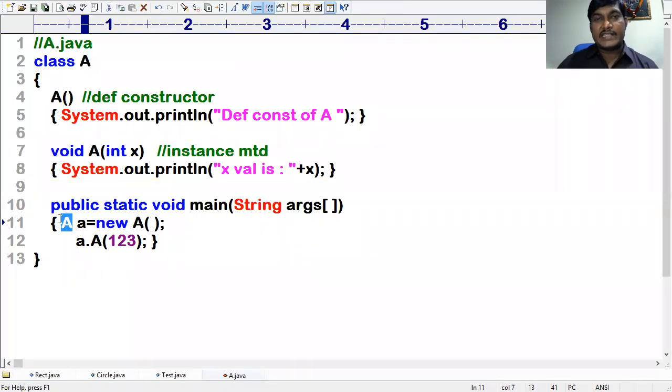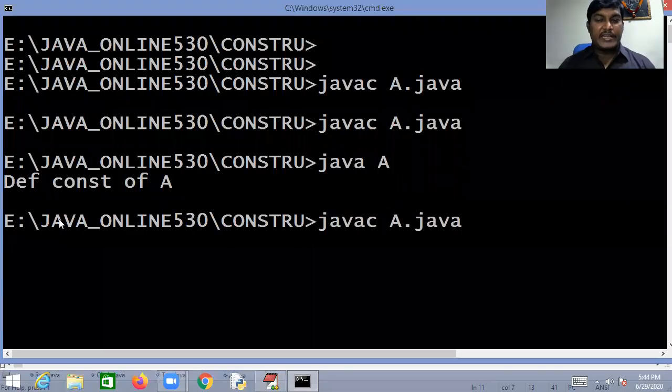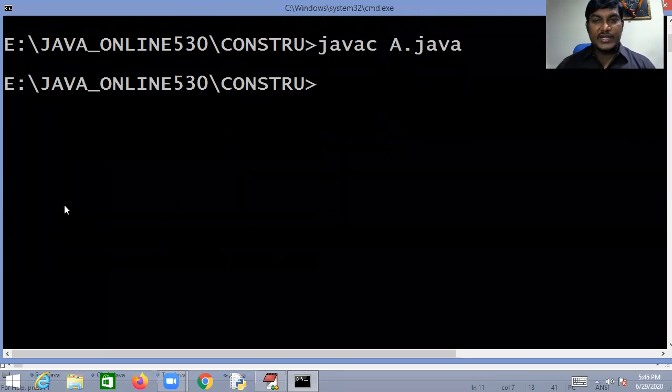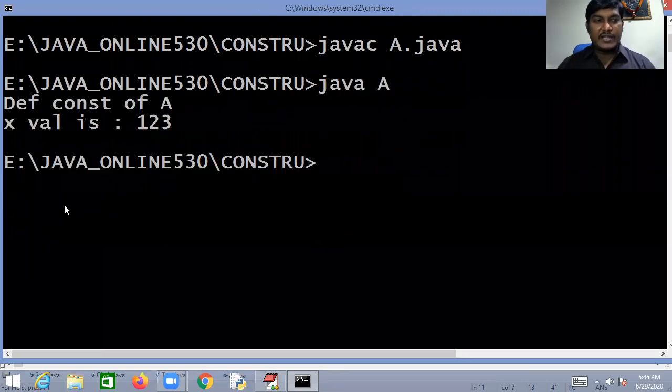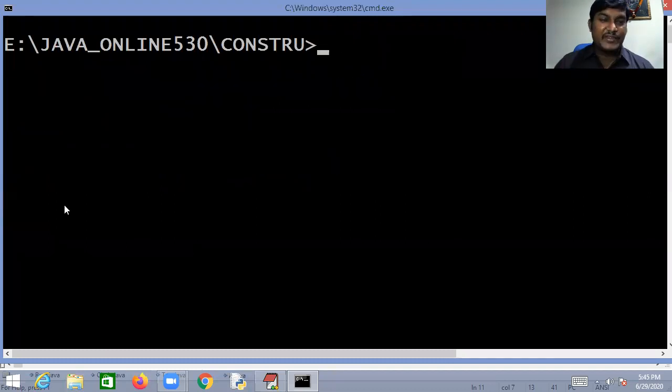As I said, instance methods are required to be called explicitly, whereas constructors are invoked implicitly. I hope you got the point, right? This is the concept. Got it? Let me check this. I want to go back to the compilation process and execute this one. You are getting this value. This is very simple, my dear friend.